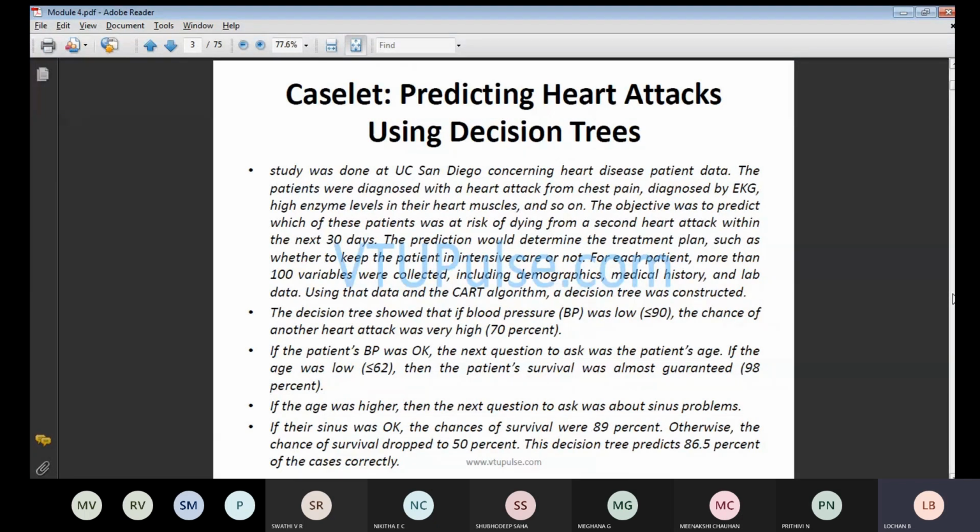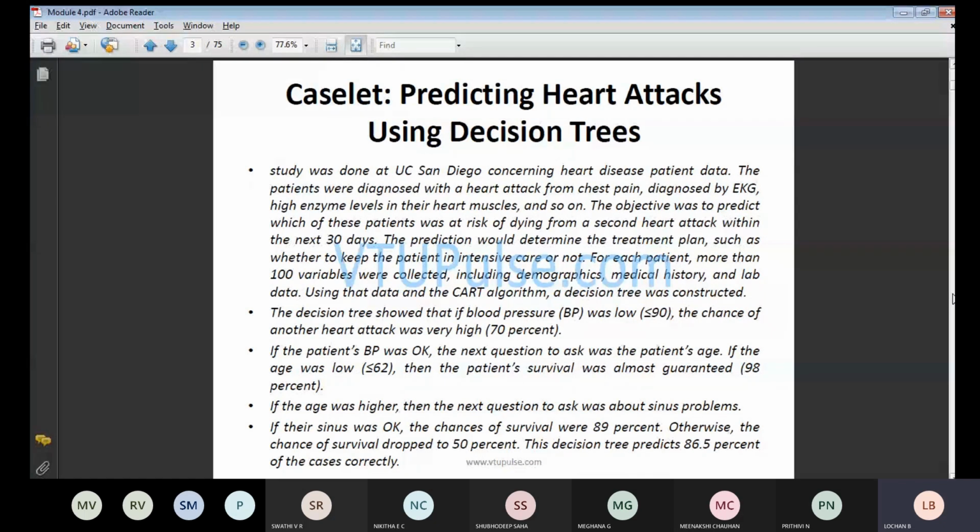The next point: if the patient's BP was okay, the next question was to ask the patient's age. So you will be checking the age. If the age is greater than or equal to 62, he is going to conclude that the patient's survival is almost guaranteed. If it is less than 62, we will see in the next point.